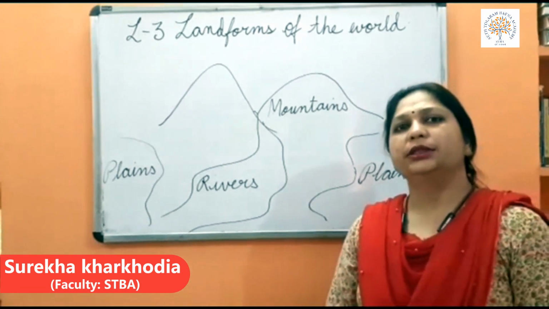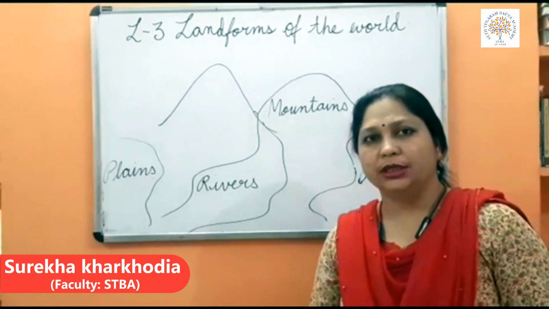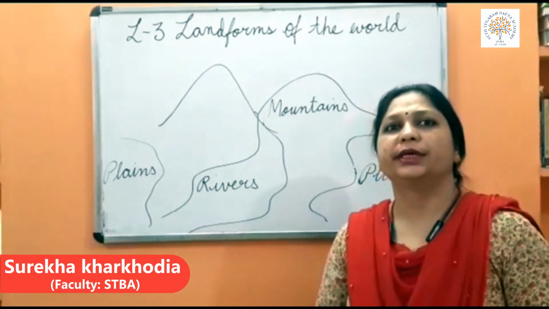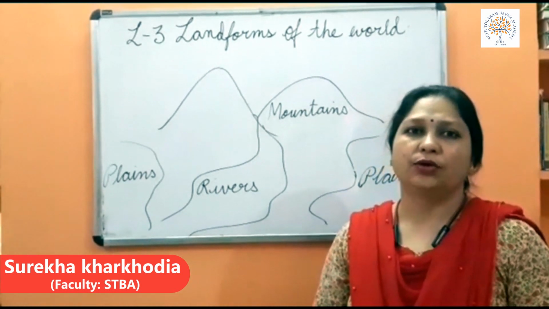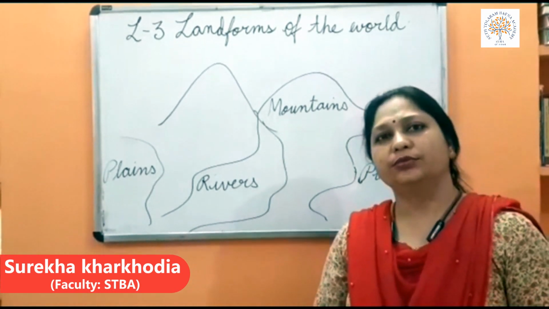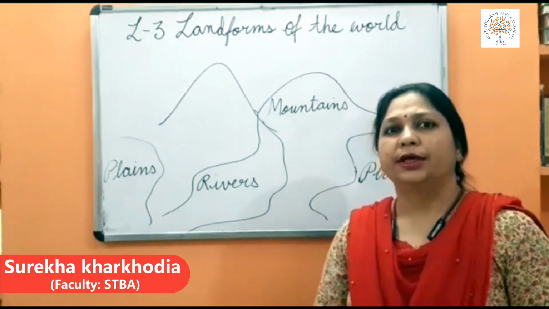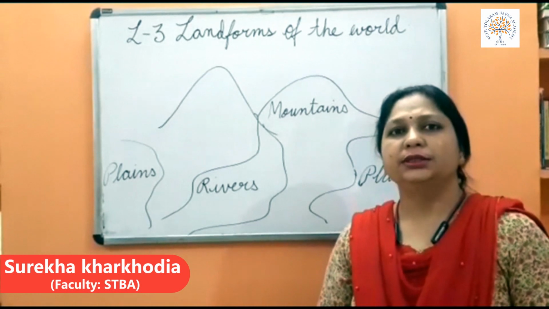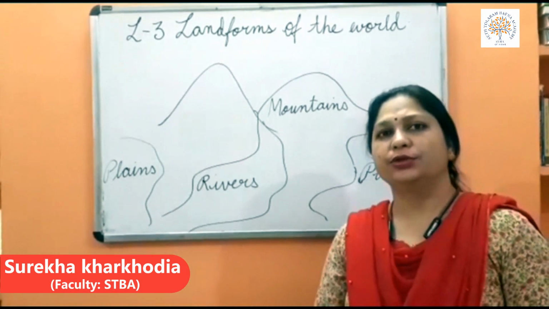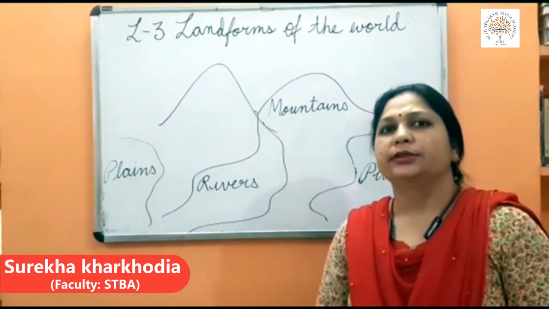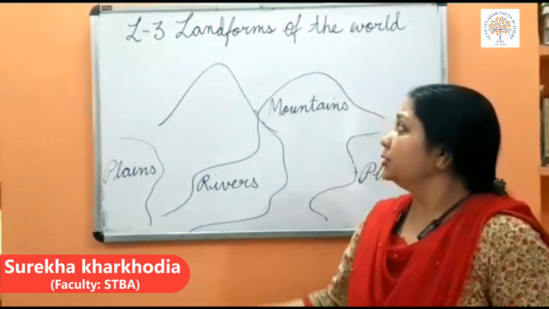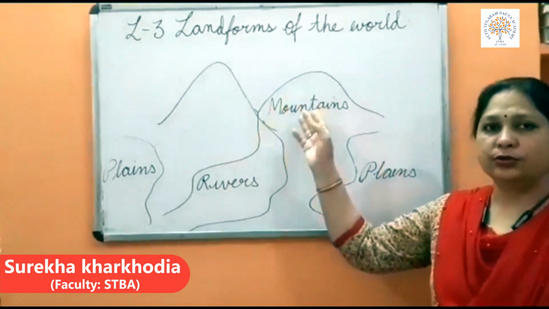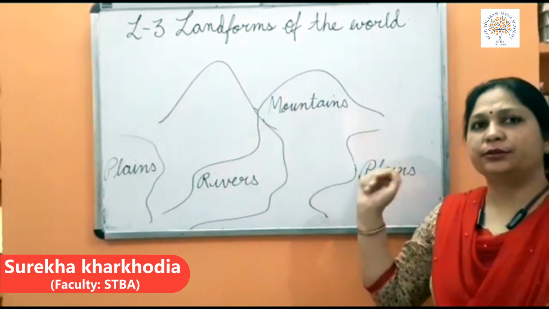When the Earth makes its round around the sun, the seasons are caused, and accordingly the lifestyle of human beings and plants also depends on that. So this chapter is also related to Earth.